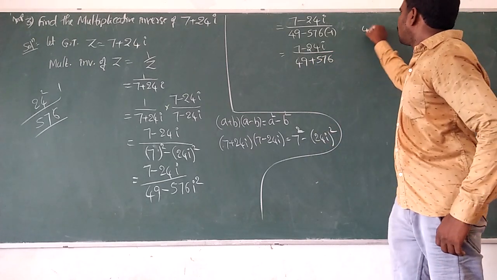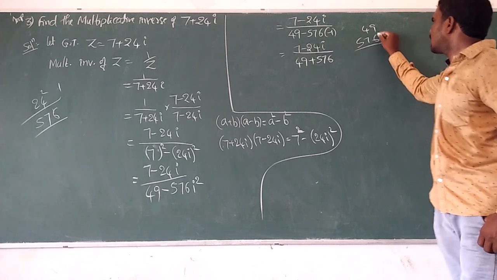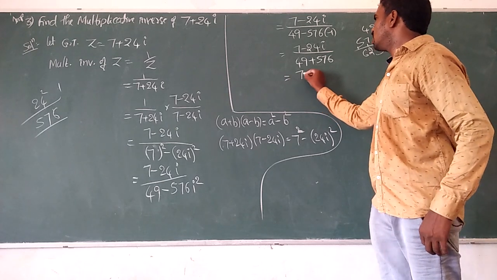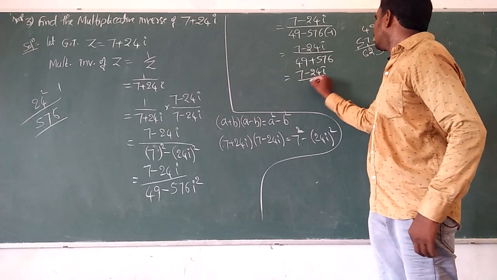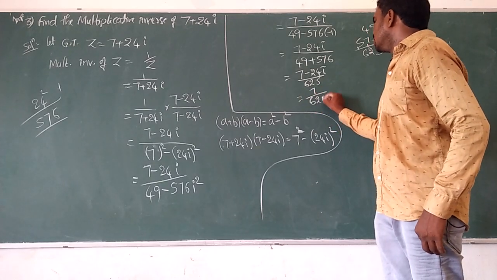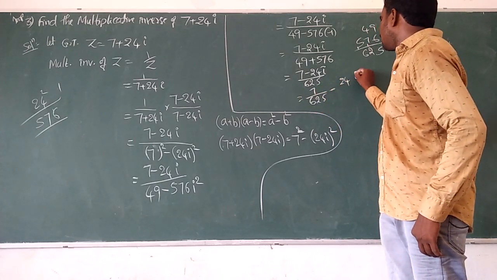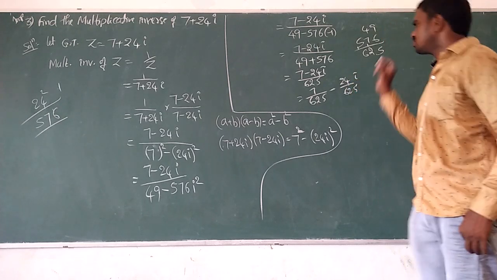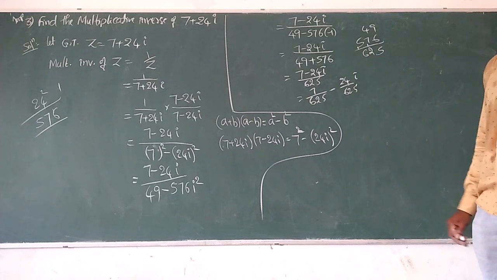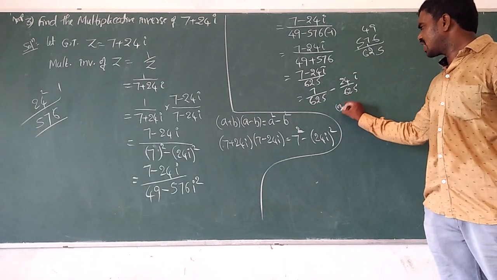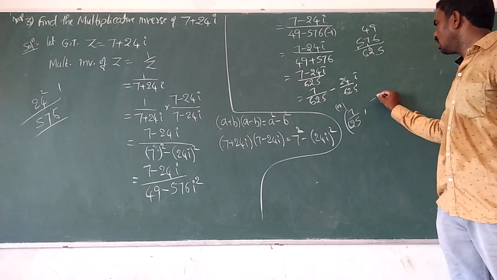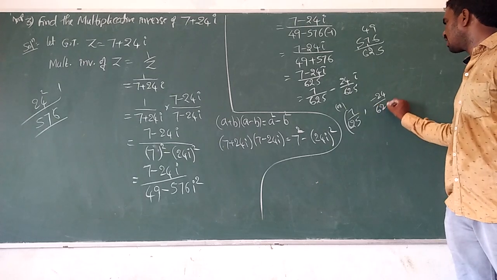Adding 49 and 576, we get 625. So this is equal to (7 minus 24i) by 625, and we can write 7 by 625 minus 24i by 625. Okay? This is the multiplicative inverse of 7 plus 24i. Or we can express it in ordered pair as 7 by 625 comma minus 24 by 625.